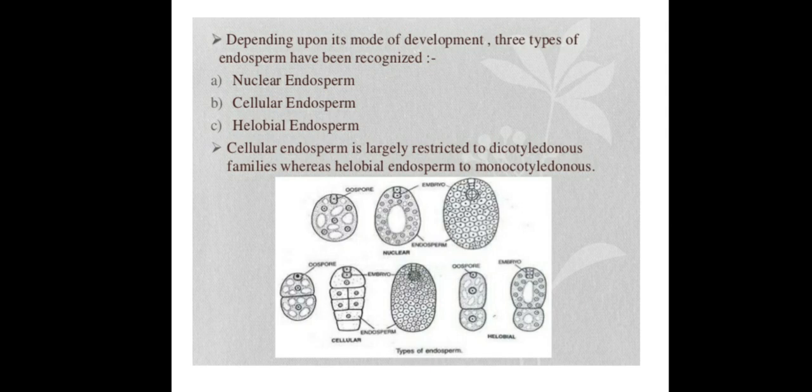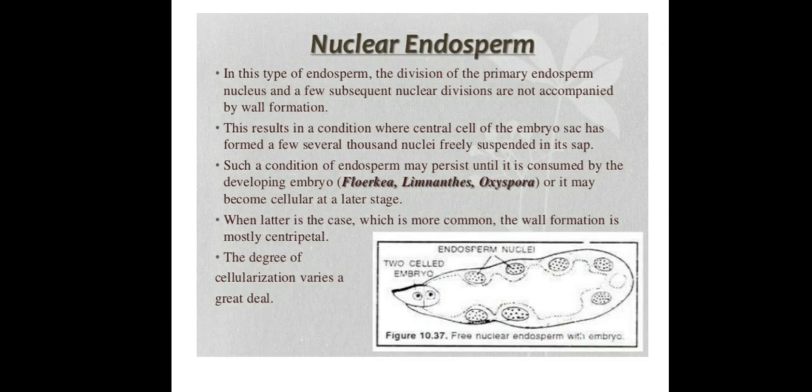So cellular endosperm is commonly found in dicot families. Next one is helobial endosperm, commonly found in monocotyledons. Here you can see different types of endosperms: cellular endosperm, helobial endosperm, nuclear endosperm, etc. Now we will discuss the development of all these three types of endosperms in a detailed manner.